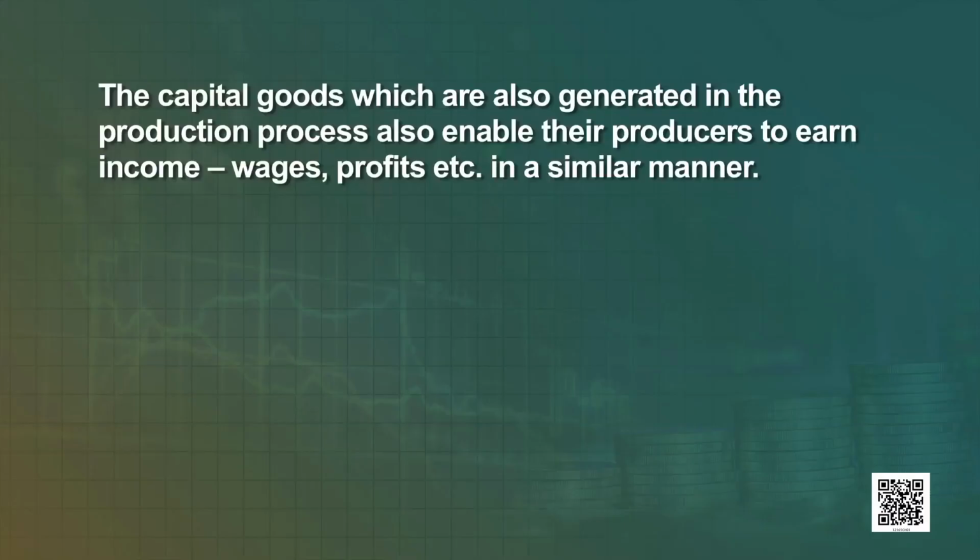Learners, the incomes so generated create the capacity to purchase the final consumption goods and thus enable their sale by the business enterprises, the basic object of their production. The capital goods which are also generated in the production process also enable their producers to earn income, wages, profits, etc. in a similar manner.